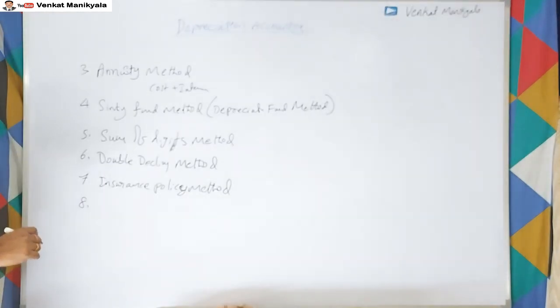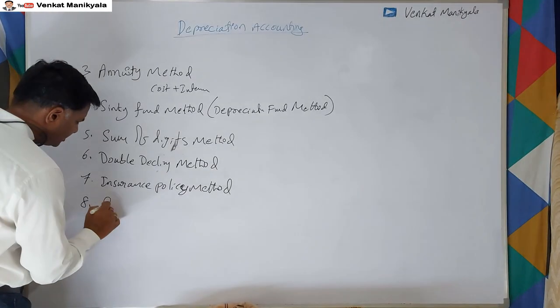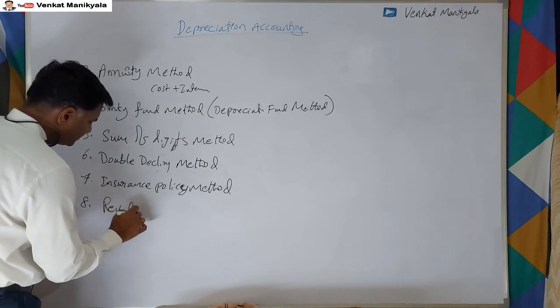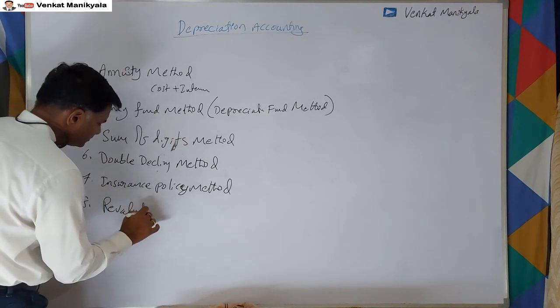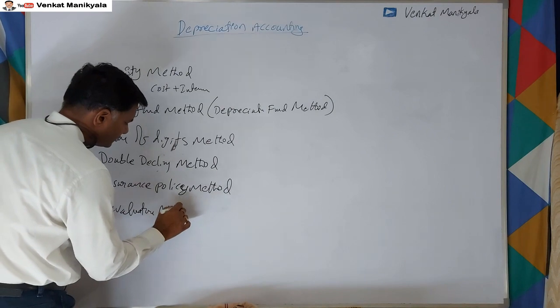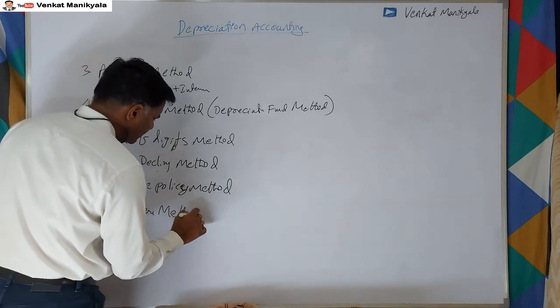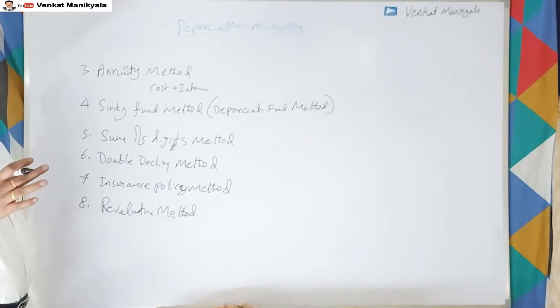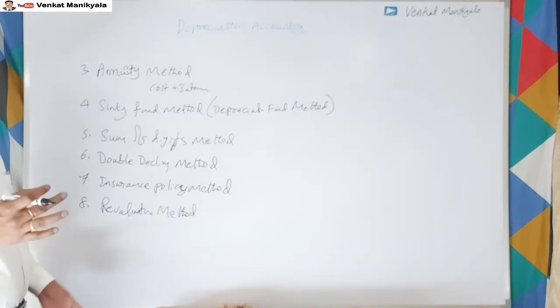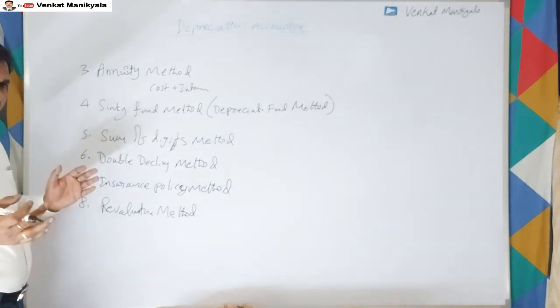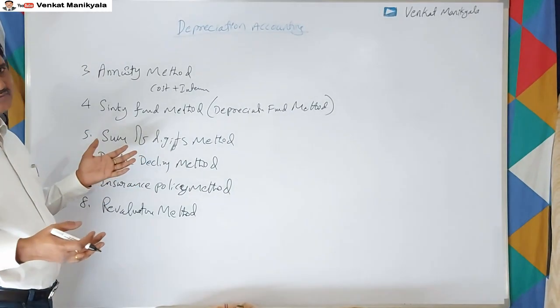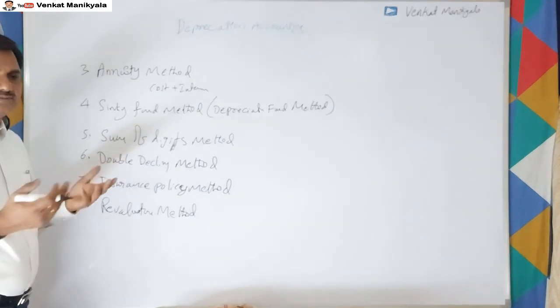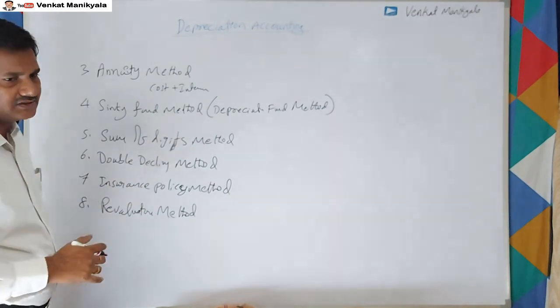Eighth one is the revaluation method. Actually, it's not a method, revaluation method. So here there will be no formula. Every year we revaluate the asset, and the difference between the revaluated asset and the actual previous asset balance, the difference between these two is the depreciation, right?